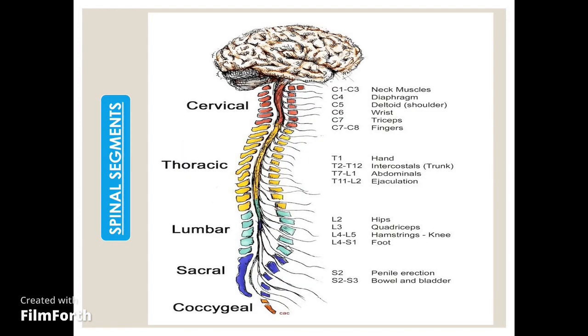The spinal cord is divided into 31 spinal segments, and from each spinal segment a pair of spinal nerves originates. There are 8 cervical segments from which 8 pairs of cervical nerves originate. Then we have 12 thoracic, 5 lumbar, 5 sacral and 1 coccygeal segment. And from these a pair of spinal nerves originates. So we have 8 cervical nerves, 12 thoracic, 5 lumbar, 5 sacral and 1 coccygeal.